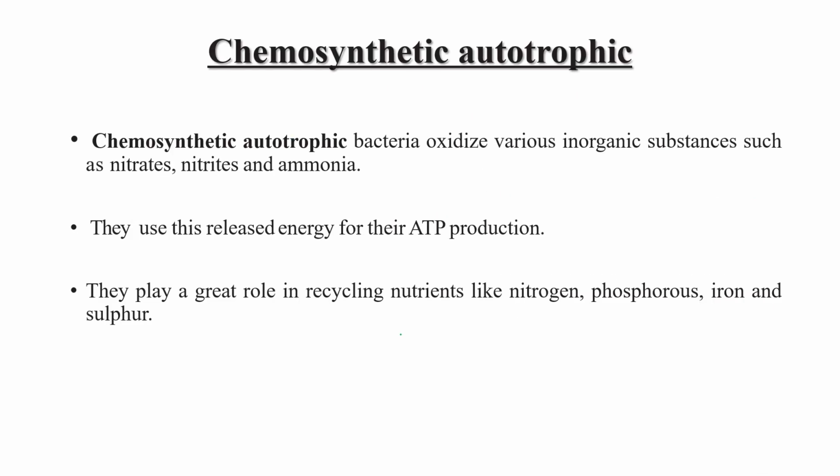Okay, now chemosynthetic autotrophs. As the name suggests, these bacteria oxidize various inorganic substances like nitrate, nitrite, and ammonia. They use the energy released after oxidation for their ATP production. And they play a great role in recycling nutrients like nitrogen, phosphorus, iron and sulfur.